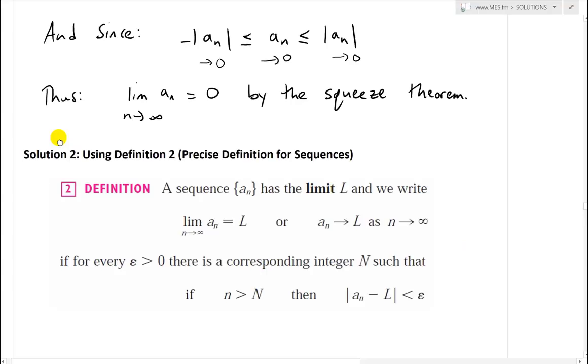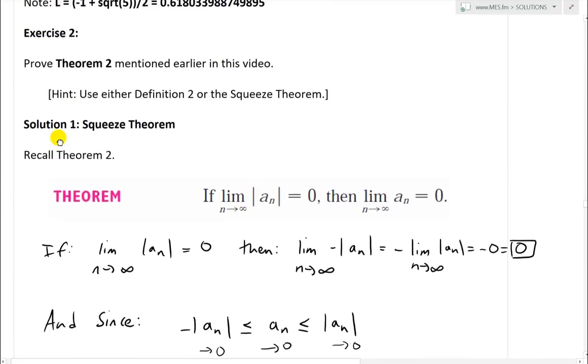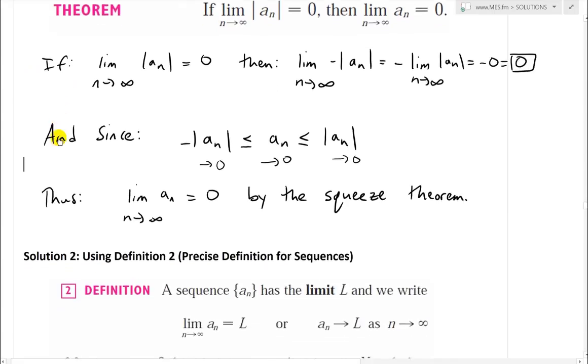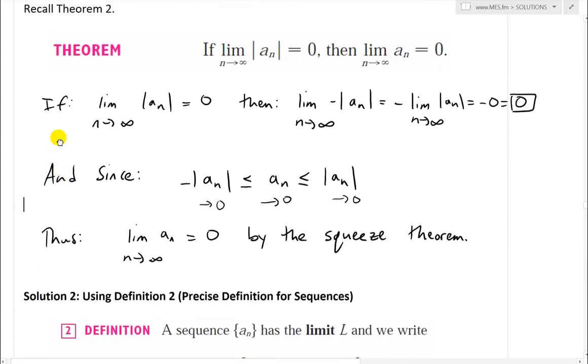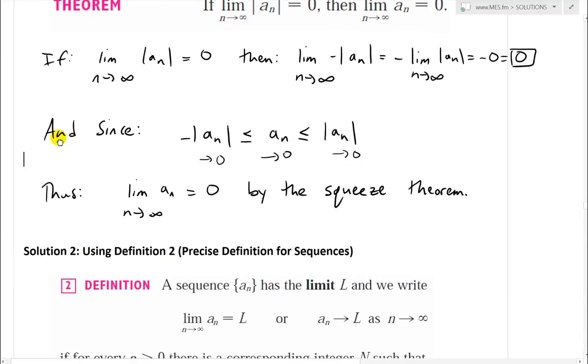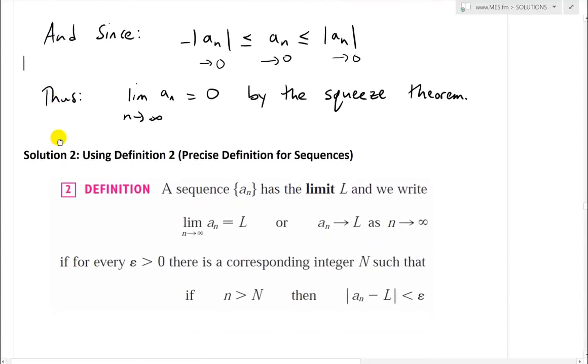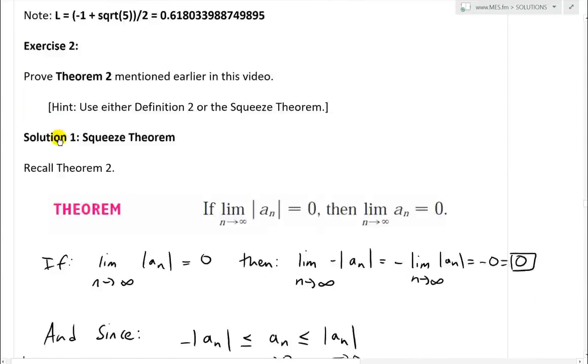So there it is. Now let's solve this very same theorem, but use solution 2, which uses definition 2, a precise definition for sequences, as illustrated in exercise 1 as well.